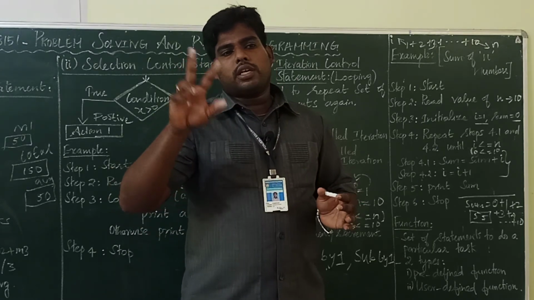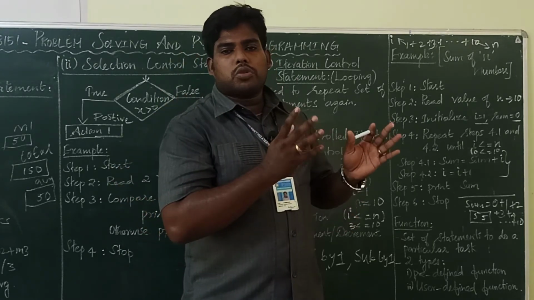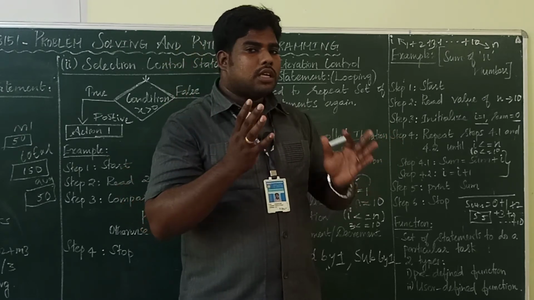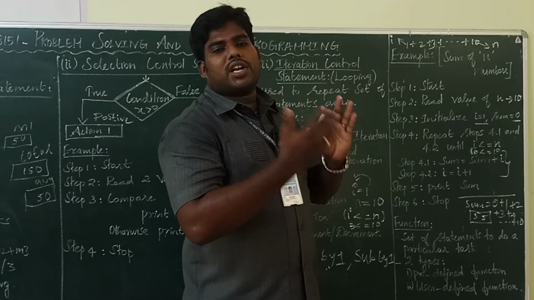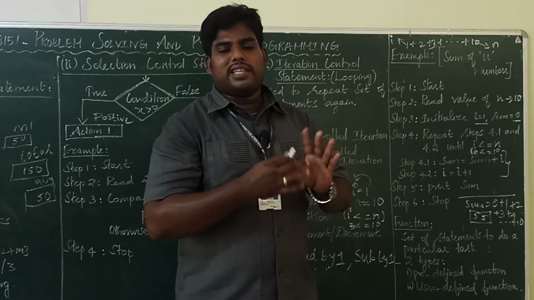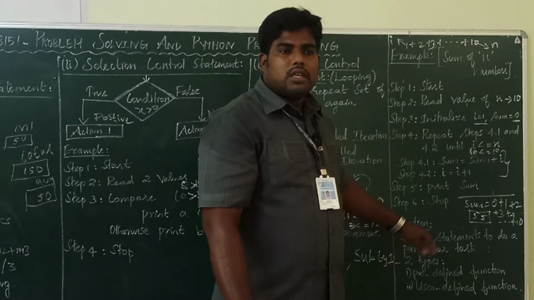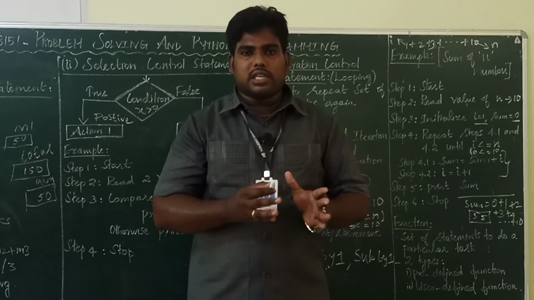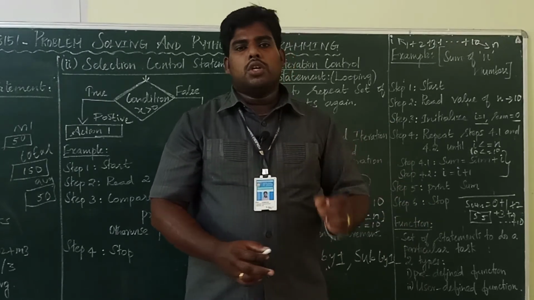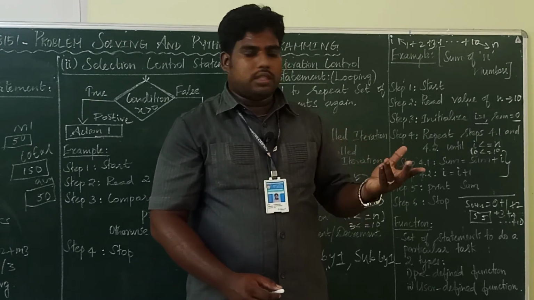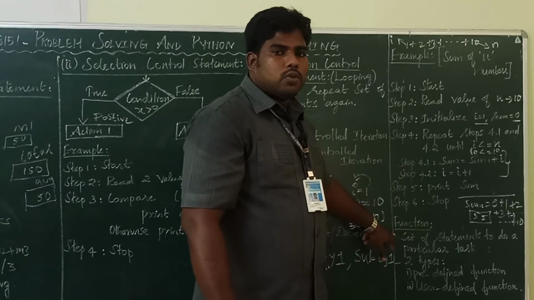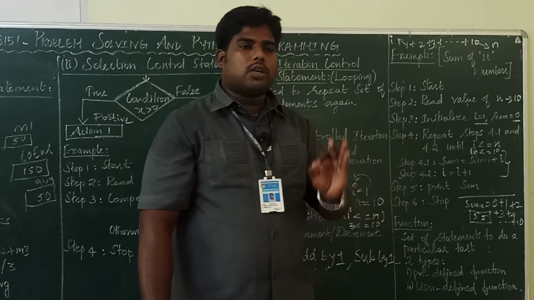I want to calculate the addition. Then I want to store it. Within 3 or 4 lines, code is there. I can store it somewhere. Then whenever required, I can use it. Like that, we will use the function. Function means a set of instructions, that is, a set of codes to do a particular work, addition or subtraction or anything. That is called a function. Okay, a set of instructions to do a particular task.